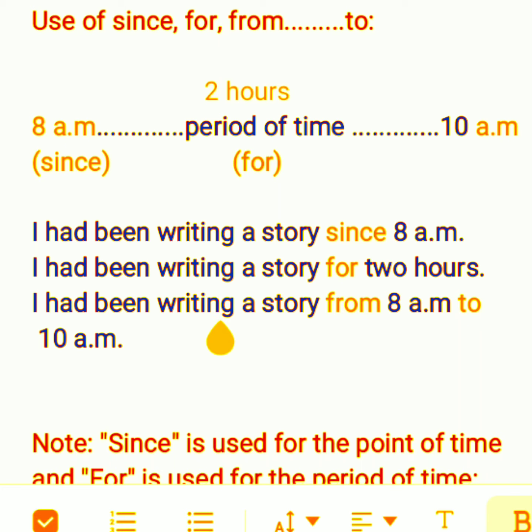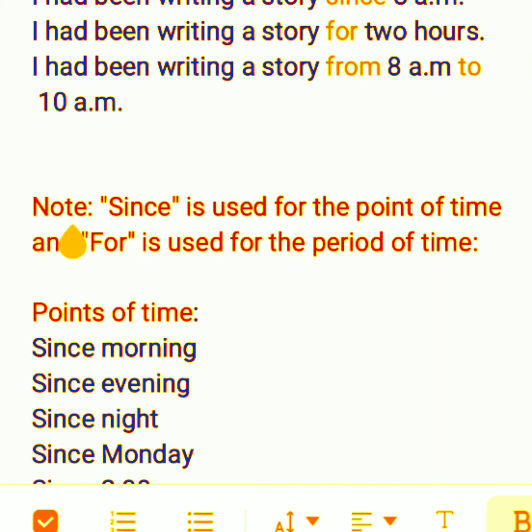Look at this sentence. I had been writing a story from 8 a.m. to 10 a.m. Here I have mentioned both the points of time, so I have used 2 different prepositions, from and to. Note, since is used for the point of time and for is used for the period of time.